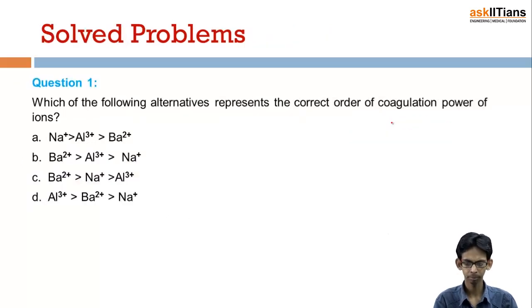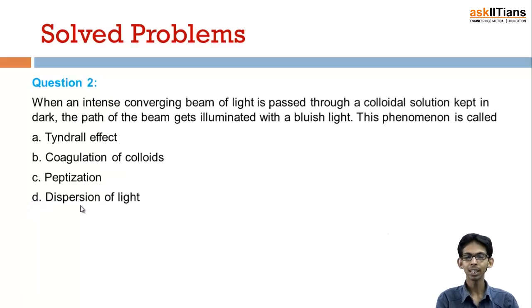Now there is a solved problem. Which of the following alternatives represents the correct order of coagulation power of the ions? We have just studied that the greater the valency, the greater the charge of an ion, the more would be its coagulation power. So the correct order is 3 positive, then 2 positive, and then unipositive. So D is the correct option. Next: when an intense converging beam of light is passed through a colloidal solution kept in dark, the path of the beam gets illuminated with a bluish light, and this phenomenon is called the Tyndall effect. A is the correct option.